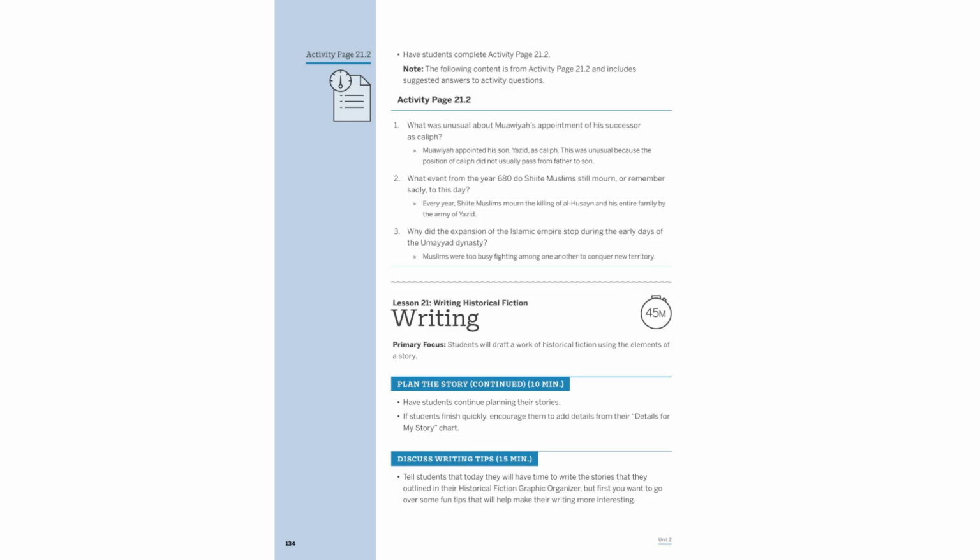Muawiyah's appointment of his son Yazid as caliph was unusual, breaking tradition as the caliphate typically didn't pass from father to son. In 680, Shiite Muslims mourned the tragic killing of al-Hussein by Yazid's army. The early Umayyad dynasty saw halted expansion due to internal conflicts among Muslims.